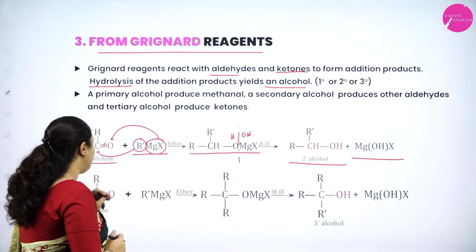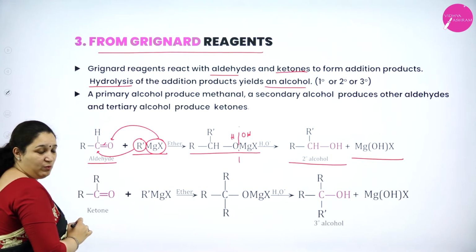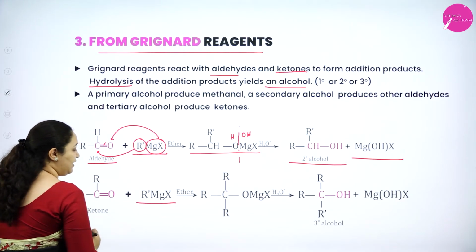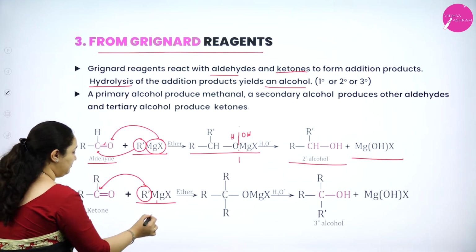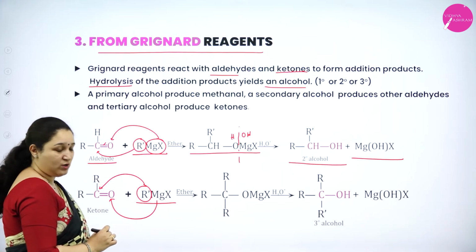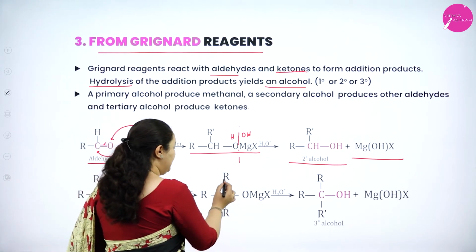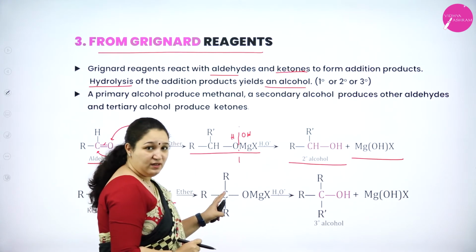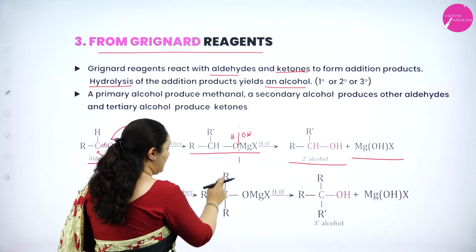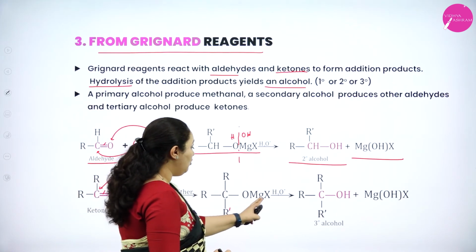Now we'll see what will happen with ketone. Ketone has two R groups and a C double bond O group. When Grignard reagent is adding up, the R group gets added to the carbon atom, MgX will get added to the oxygen atom to break the double bond, and you will get carbon with 3 R groups. One of them should be R dash.